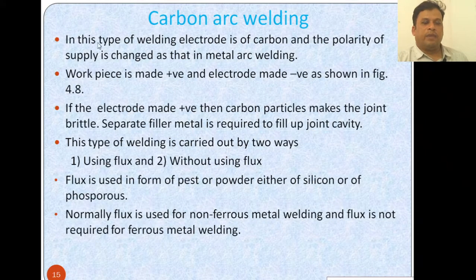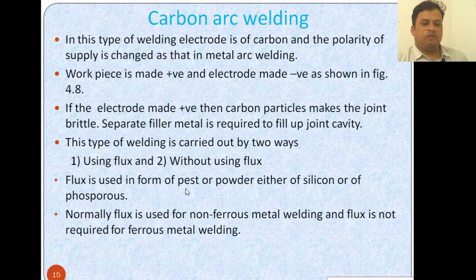Carbon arc welding. In this type of welding, the electrode is of carbon and the polarity of supply is changed from that in metal arc welding. The workpiece is made positive and the electrode negative. If the electrode is made positive, then carbon particles make the joint brittle. So a separate filler metal is required to fill up the joint cavity. A cavity means an empty space. This type of welding is carried out in two ways, using flux and without using flux.